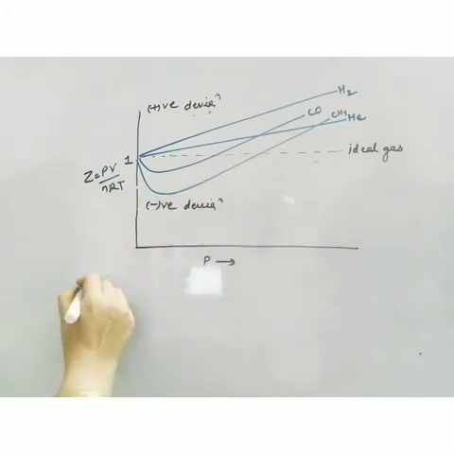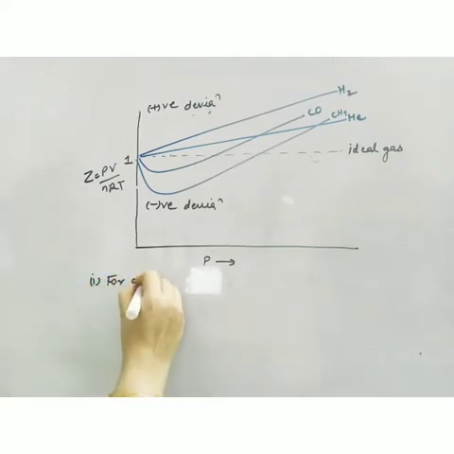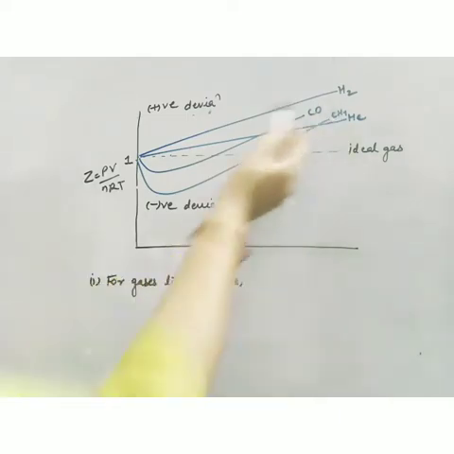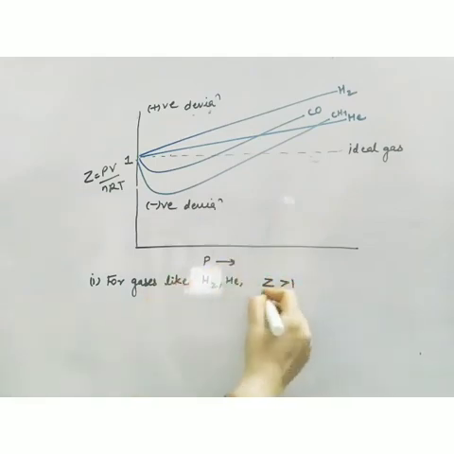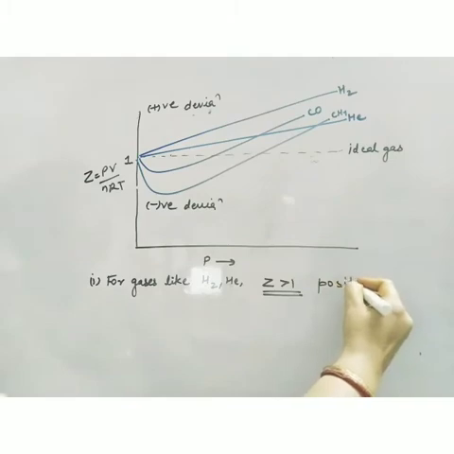Now the first point we are observing is for gases like hydrogen and helium. We are getting an increasing graph. Z is always greater than 1, which means they are showing positive deviation from ideal behavior. So if Z is more than 1, it is positive deviation.